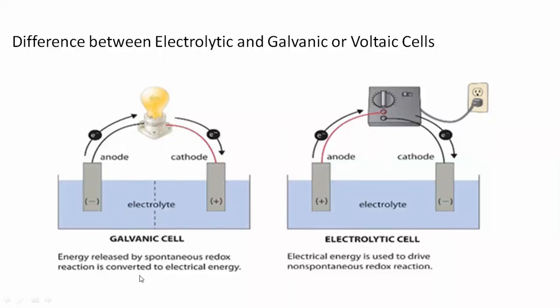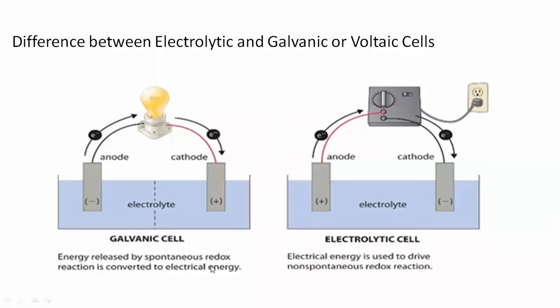See here, in the case of the galvanic cell, energy is released by the spontaneous redox reaction happening on the surface of the cathode and anode. Due to the chemical reactions happening in this cell itself, they are responsible for converting this reaction into electrical energy. So the conversion of the chemical reaction happening between this anode and cathode to generate electrical energy is known as a galvanic cell, as it converts a redox reaction into electrical energy.